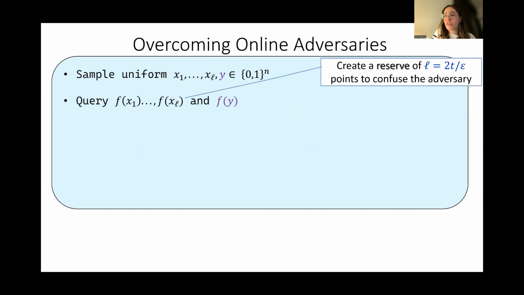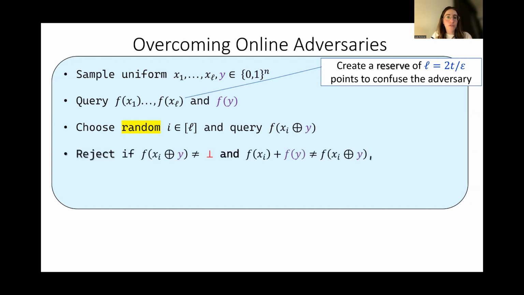We're not going to use all of these points in order to decide whether the function is linear or far from linear. We just query them in order to confuse the adversary, so that he does not know which point we are going to use next. Now we choose a random point from our reserve and query f of x_i XOR y. If we don't see any erasure and the 3-point checker finds a violation, we reject, otherwise we accept.